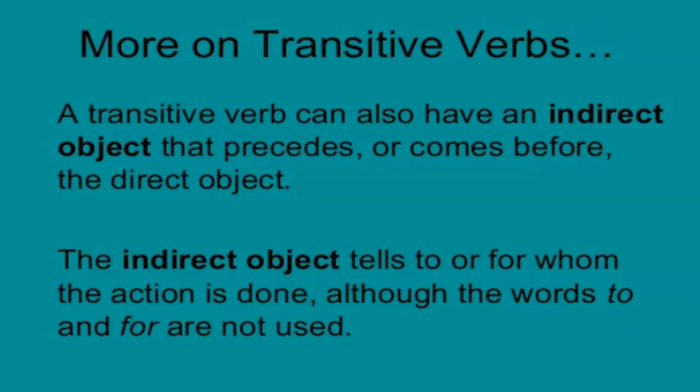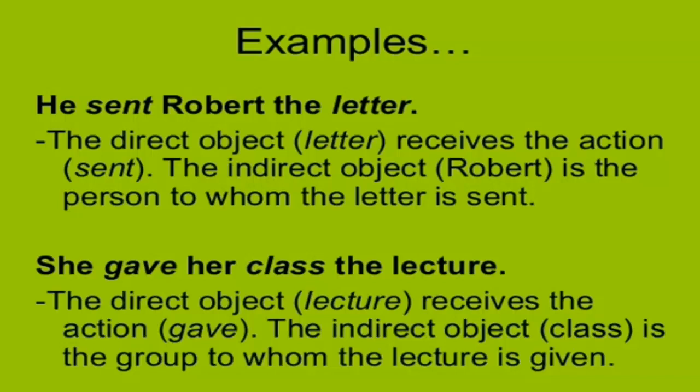It tells to or for whom the action is done, although the words to and for are not used. As we saw previously, the direct object gives the answer to the question what. The indirect object shows for whom that action is done, although the words to and for may not be used in the sentences. Let us see these two examples.